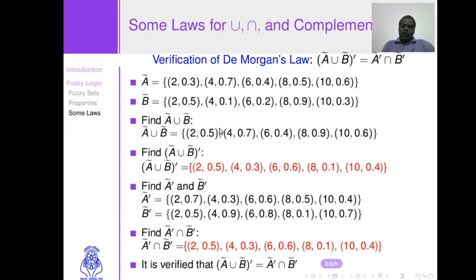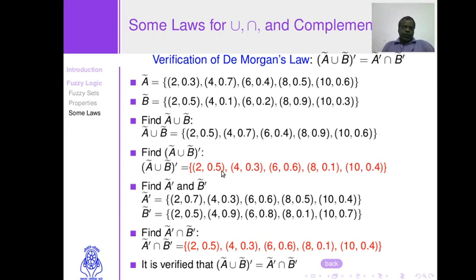let us obtain the union of fuzzy sets A and B. If you recall, union can be obtained by comparing the two membership values, and we take the maximum one for the union of the two fuzzy sets. Here in this example, union is obtained like this. Compare these two values. We retain 5, here we retain 7, 4, 9 and 6, the maximum one. Now take the complement of this union.